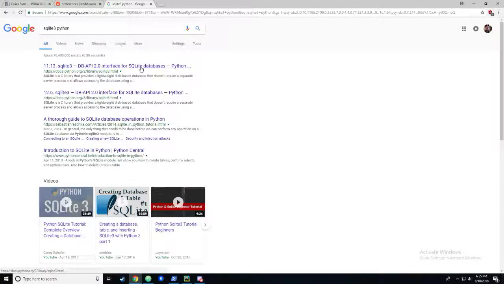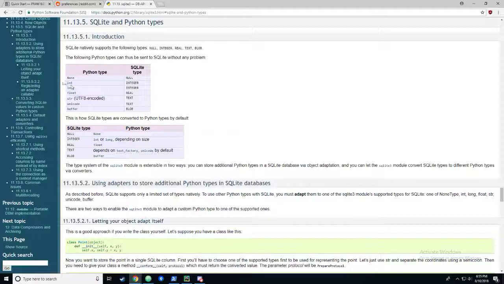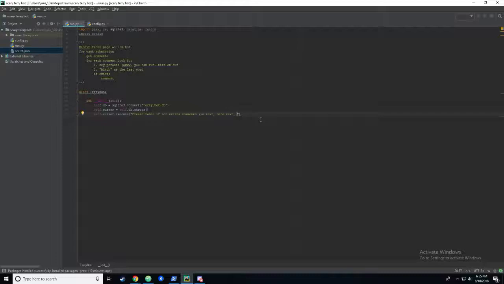By the way, I am using Python 2, not Python 3, but at least for this project, it doesn't matter. SQLite, Python types. So int, long, float, string, Unicode, buffer. So not too many types, unfortunately, but that's okay. It'll work. We can always process date times as strings and turn them into datetime objects in Python.